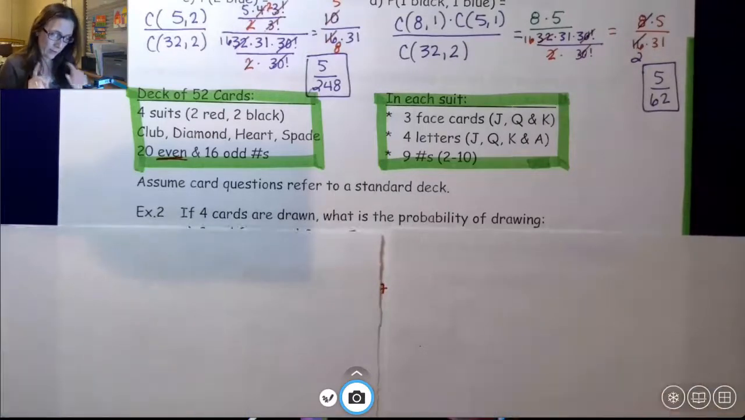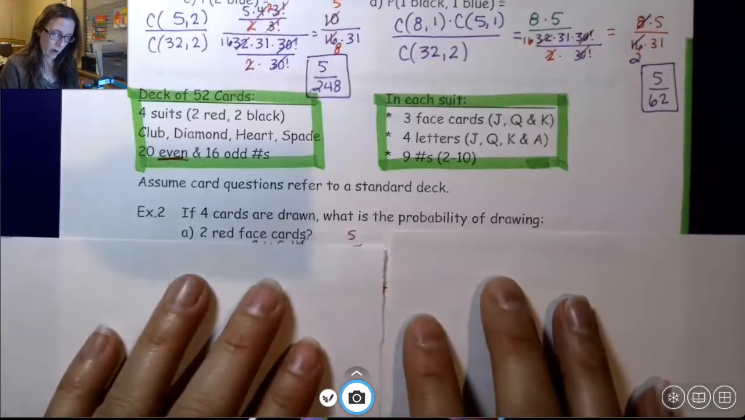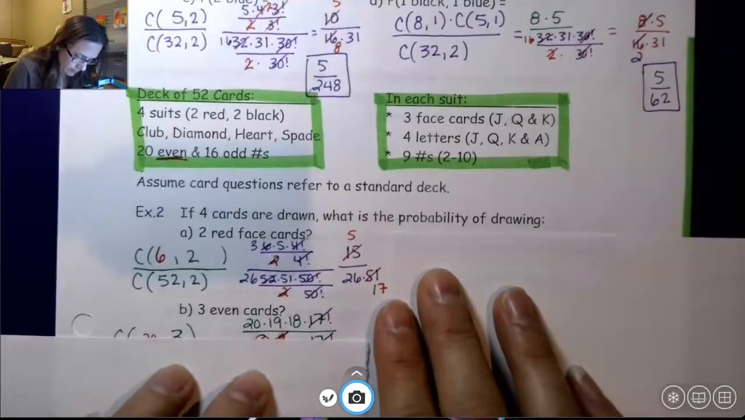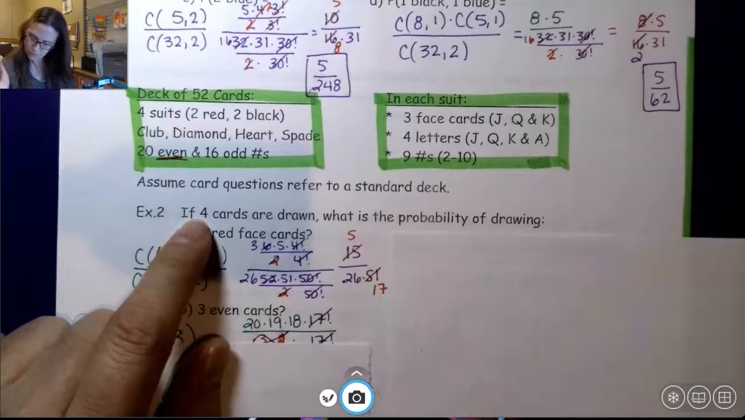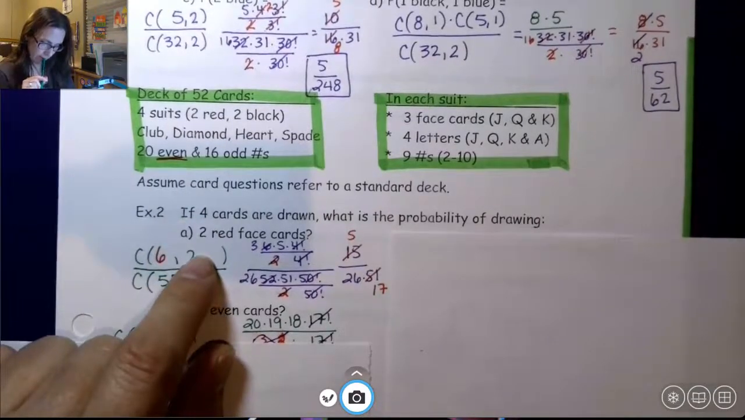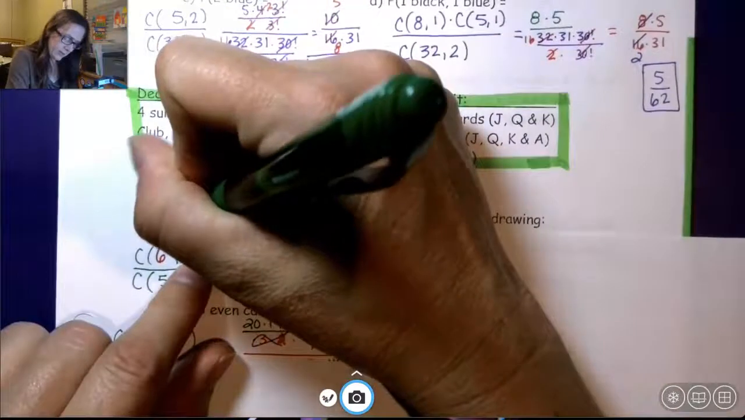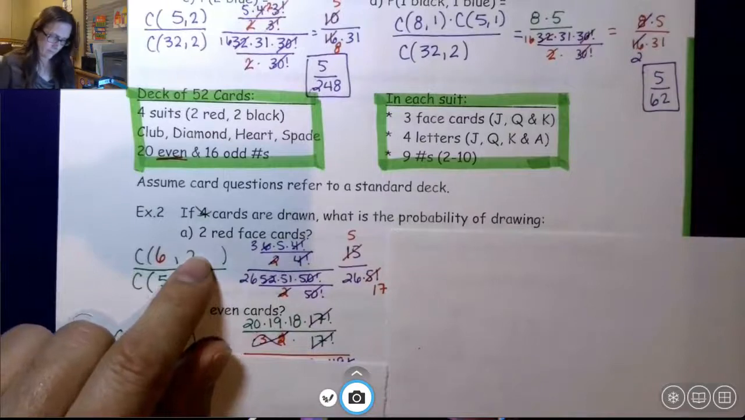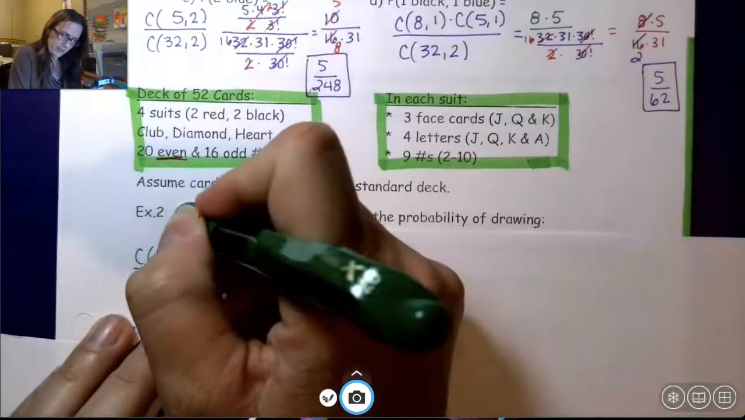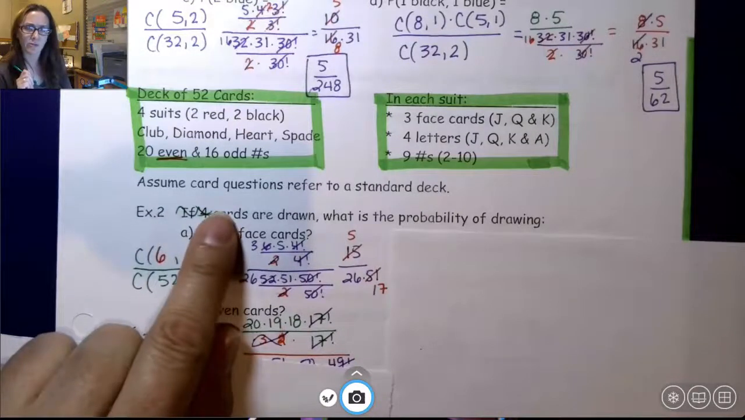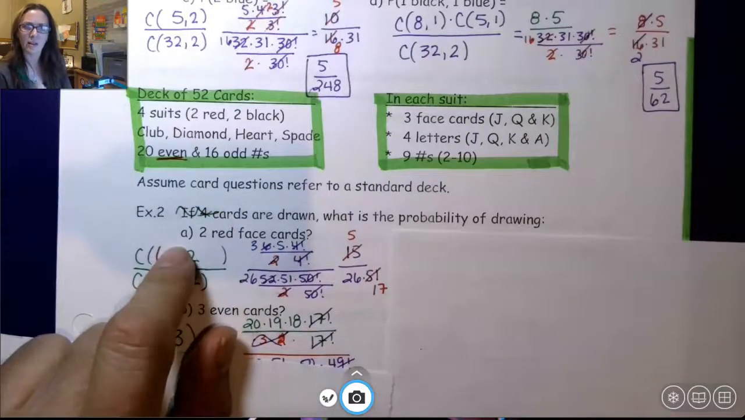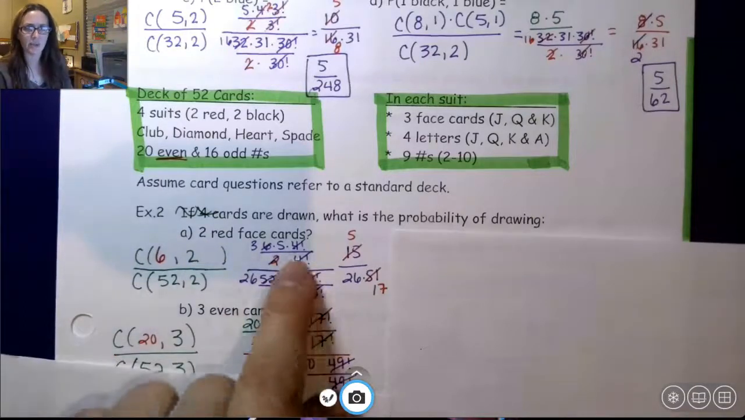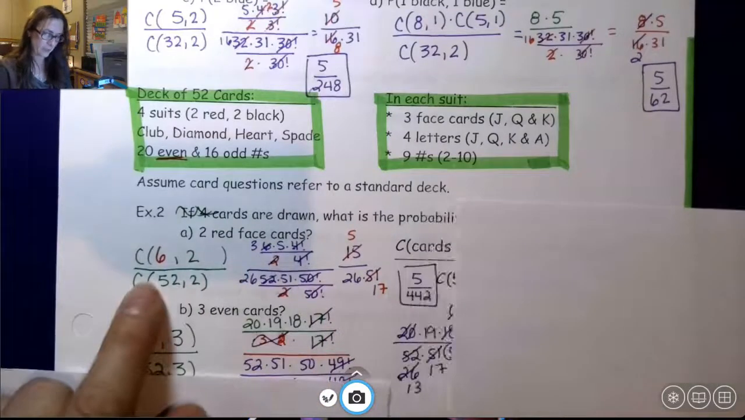Okay, so example here. If 4 cards are drawn, what is the probability of drawing 2 red face cards? Why does it say 4 cards drawn? I'm going to kind of ignore that. I feel like this is extra information. I did not do the problem with that if 4 cards are drawn. I didn't do it last year either. I just saw that. So if 2 cards, what's the probability we have a standard deck of 2 red face cards being drawn? So I'm going to say